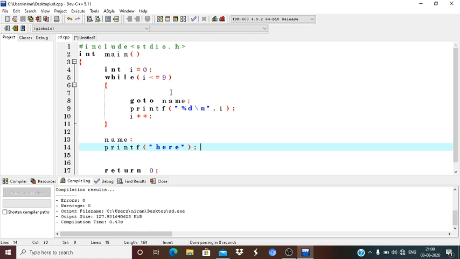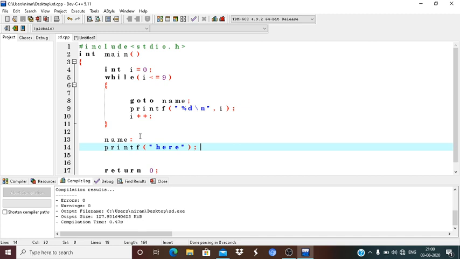If you notice my mouse pointer, from this place to this place. Okay. So using the goto statement, you can transfer the control from any place to another place in our program.